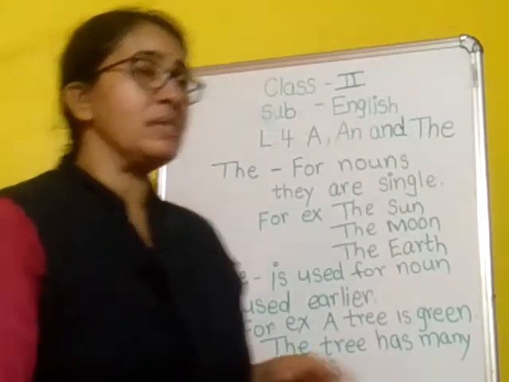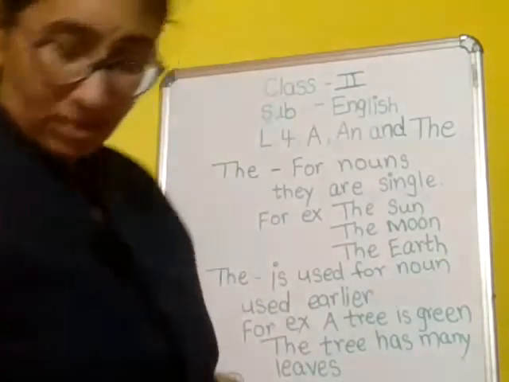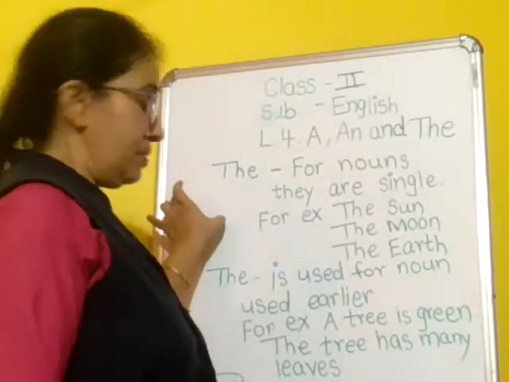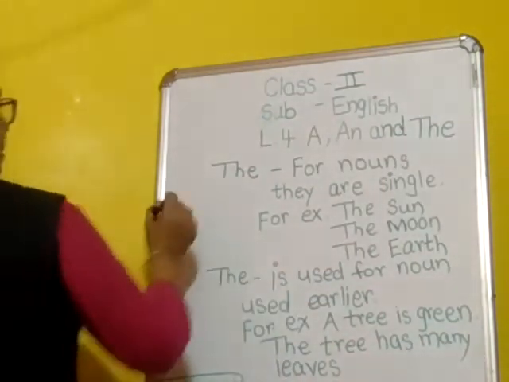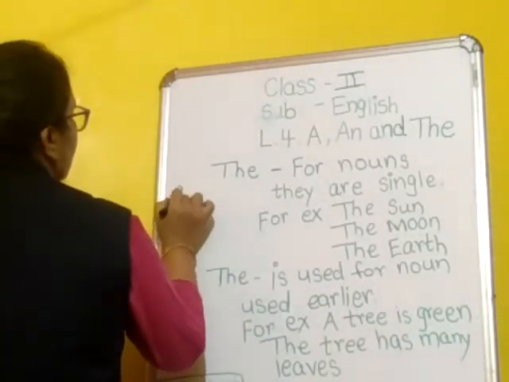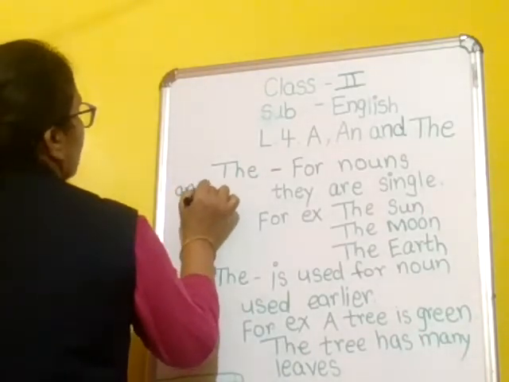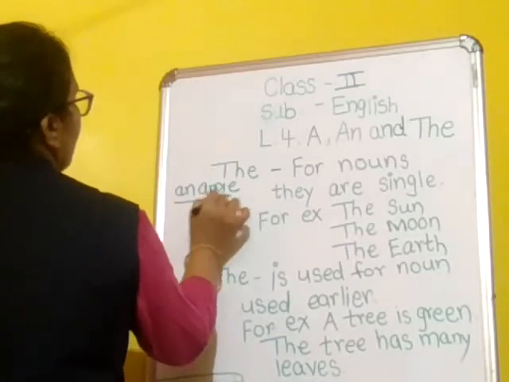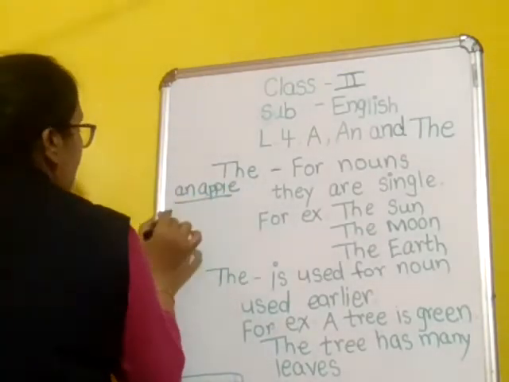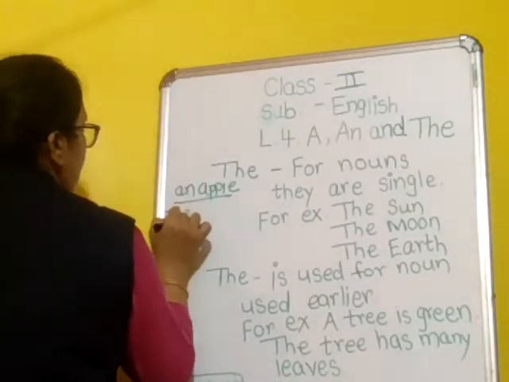In the case of singular and also plural: for example, an apple. This is for apple, there is no s. But whenever there is an s, we can use the apples.